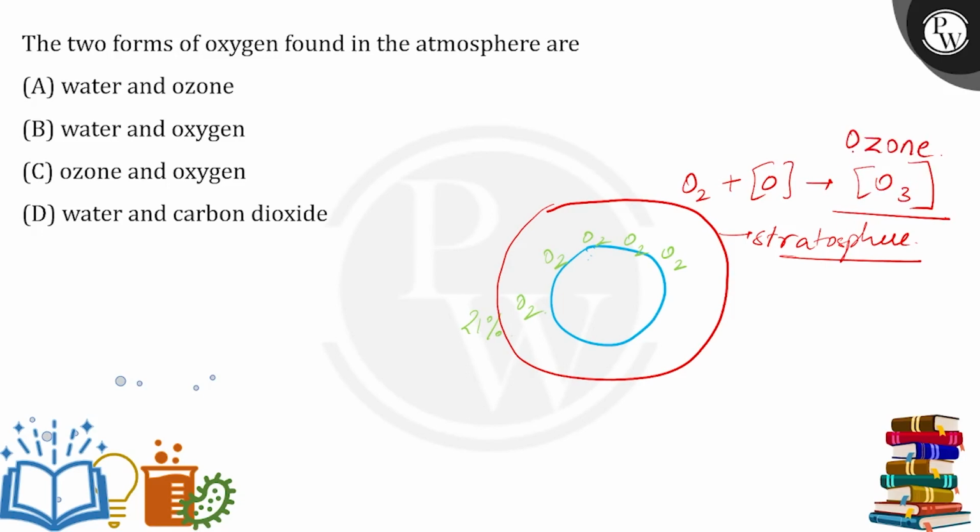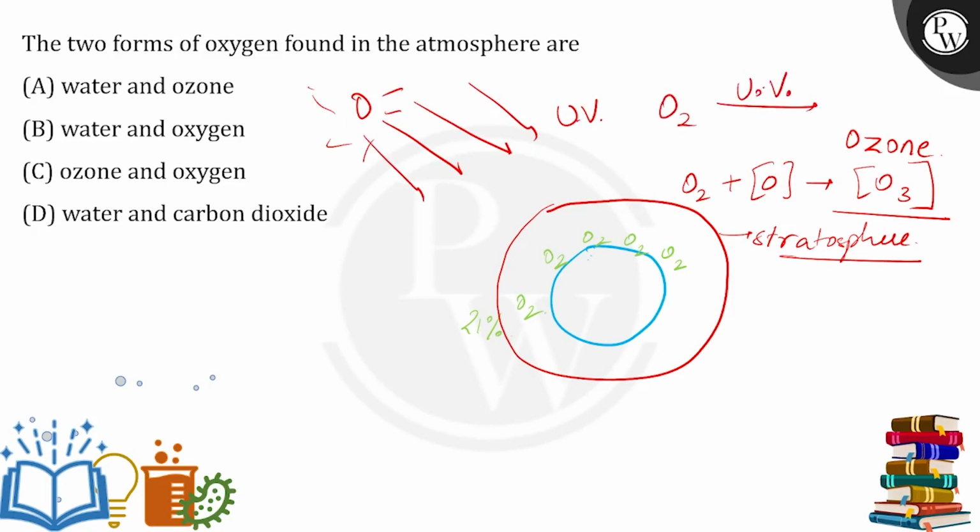How is this ozone formed? Let's see that there's the sun, and along with the sun there are UV rays coming in. So when oxygen meets up with the UV rays, what will happen? These UV rays act as a lightning source and provide a lot of energy. Because of that, oxygen will split into elemental oxygen, or you can say oxygen radical.